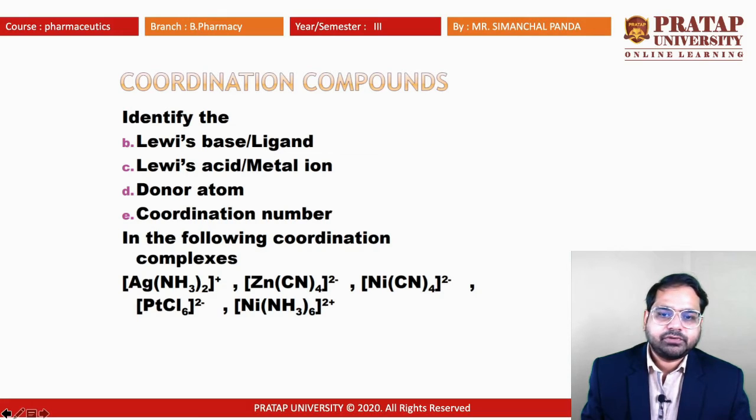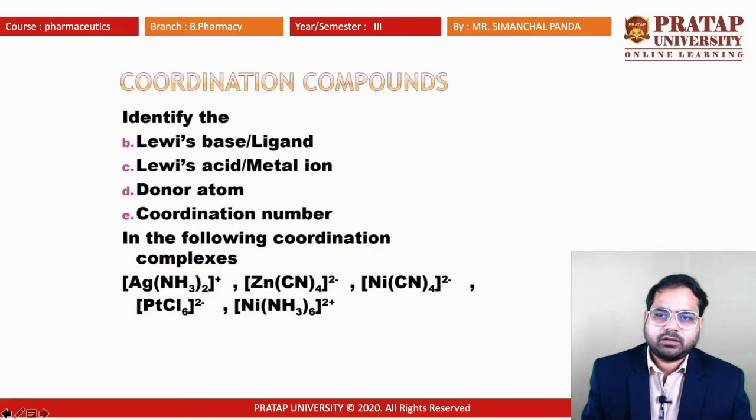Here the zinc with the cyanide will act as the central molecule. In the next example, nickel acts as the central molecule, and here the platinum is acting as the central molecule, making the coordinate bond with chlorine. With the nickel there are some ammonium ions, so with the valence of 6 we can say that it will make the coordinate bonding. So here we can see the Lewis bases, and the central metal ions are zinc, nickel, platinum, nickel, etc.